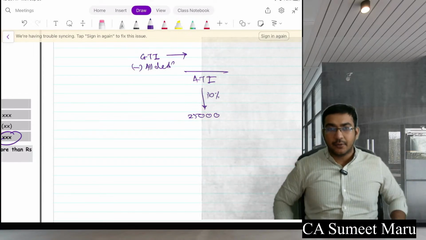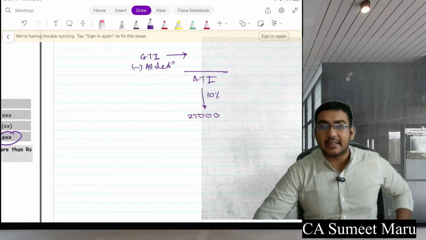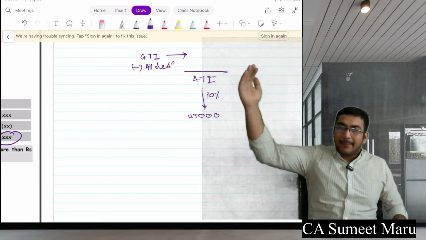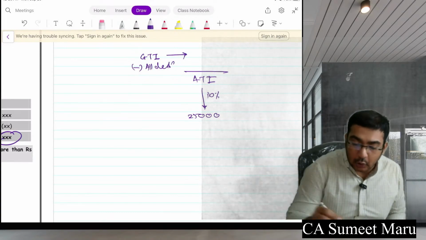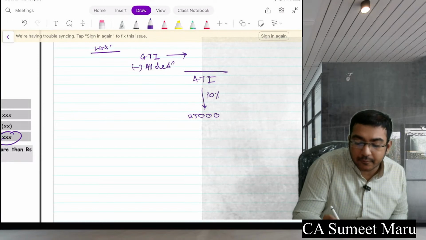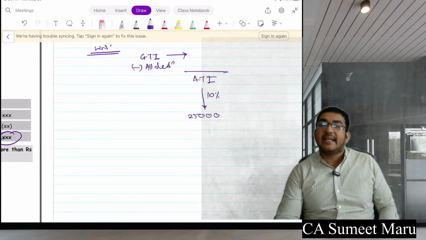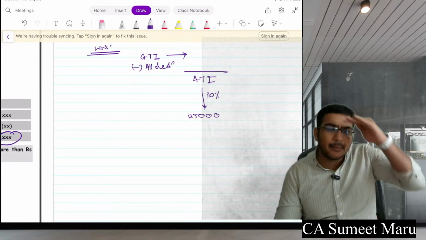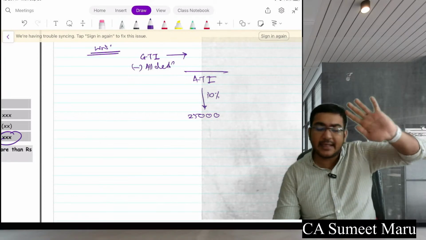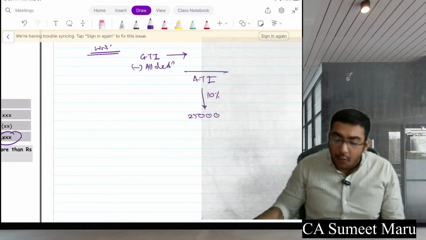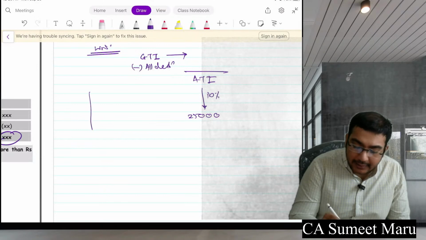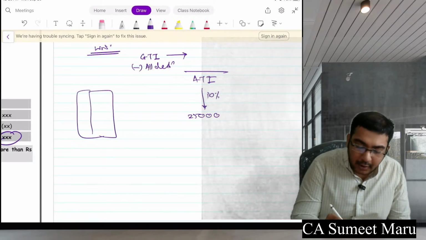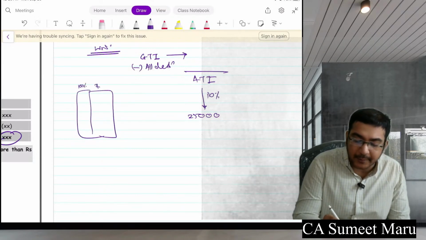This is very clear for you. Everyone, is this clear for you? Gross total income minus all deduction. We are doing this working note. Okay, this is working note. They'll give you ATI. ATI's 10% is the maximum limit of deduction what you can get. Now what you will do, you will see in limited category that how much is your 100% wala part and how much is your 50% wala part.